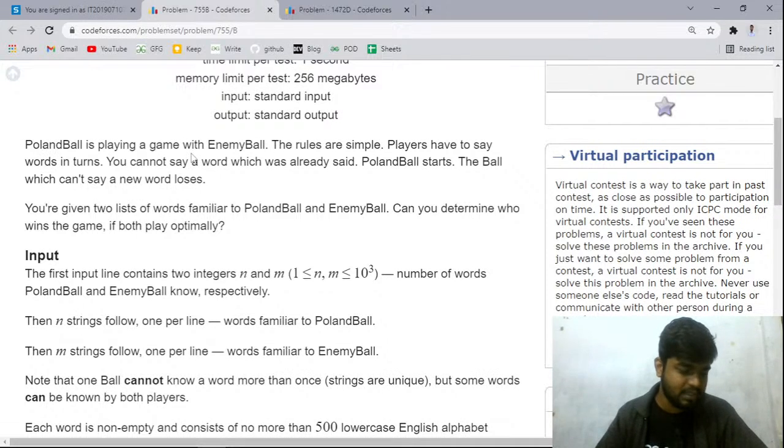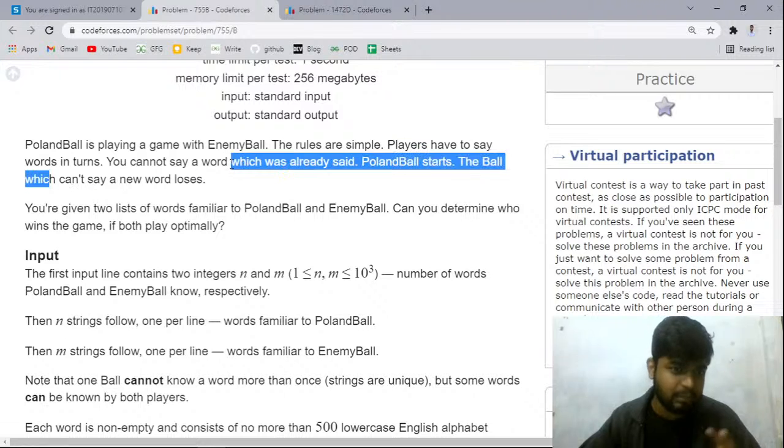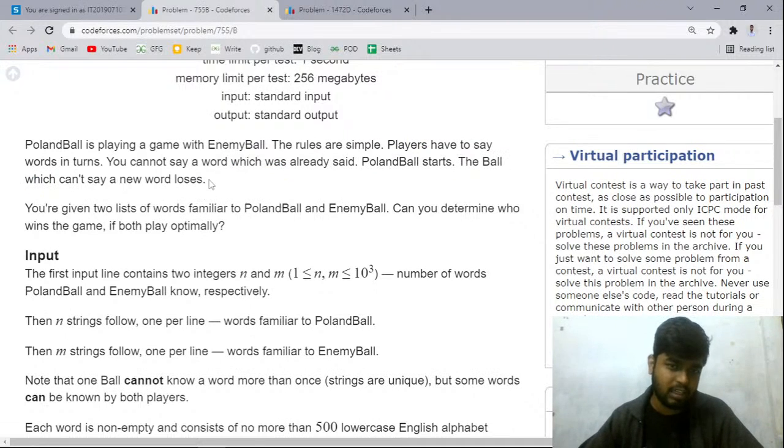Both of them will be having some words that they know. Both of them will be telling those words, and a word cannot be said more than once. So if someone has said a word and another person also knows that word, he will not be saying that word. Okay, clear. It is clear to Ria. What about you, Sethi?